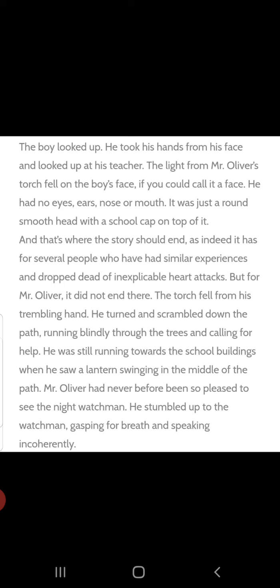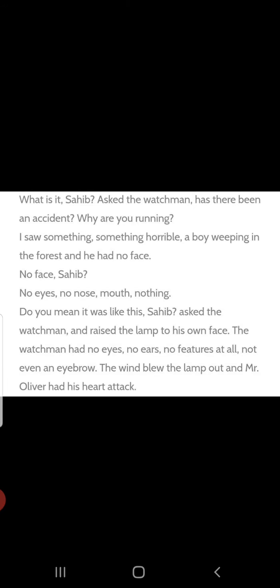He stumbled up to the watchman, gasping for breath and speaking incoherently. See, he caught hold of that fellow and he was breathing so loudly that it was audible. He asked for help and spoke with that fellow. And that fellow asked, "What is it, Sahib? What happened, Sahib? Has there been an accident? Why are you running? Did you see any horrible accident, sir?" He questioned.